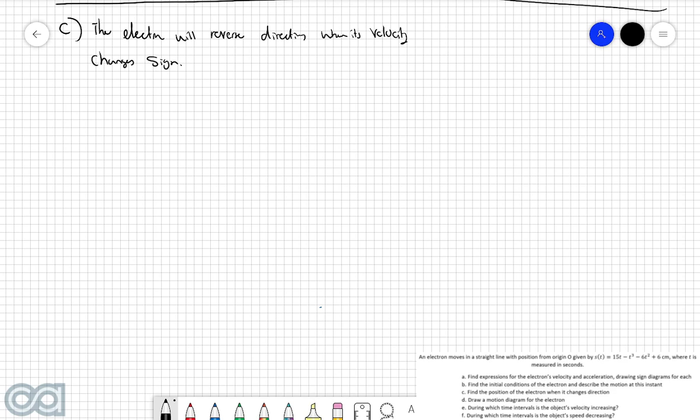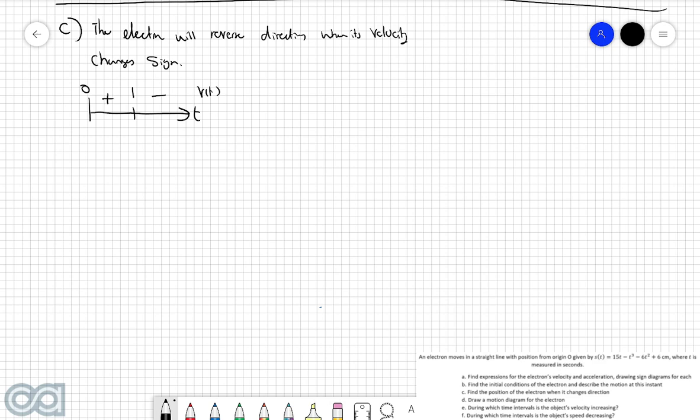And the easiest way that we can analyze this is by using the exact same sign diagram for velocity that we constructed in part A. So just coming back to that sign diagram, we had this here. So we found that v of t was equal to 0 at 1, and that this region here was positive and this region here was negative.